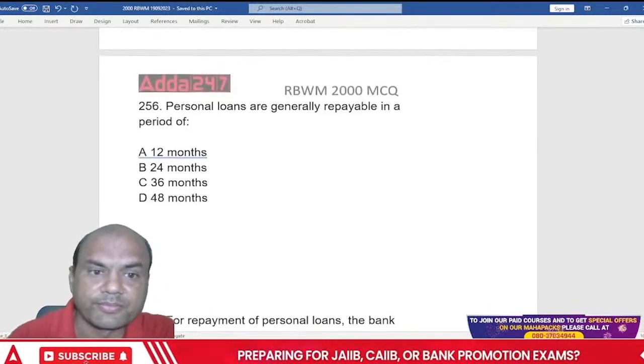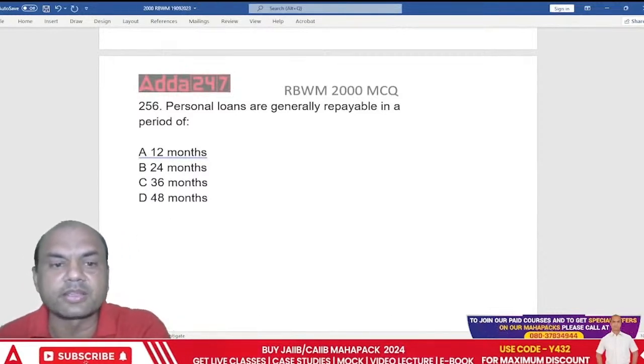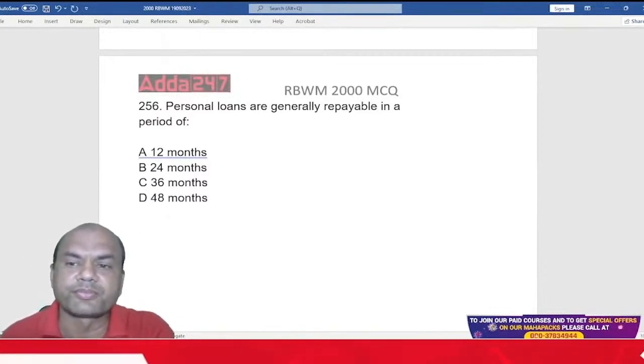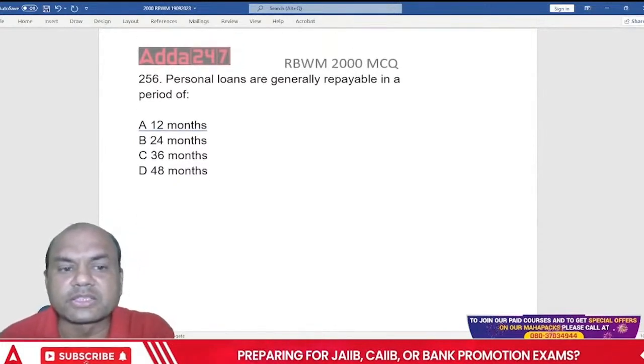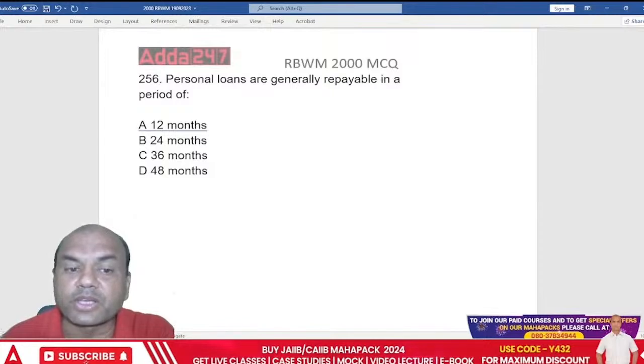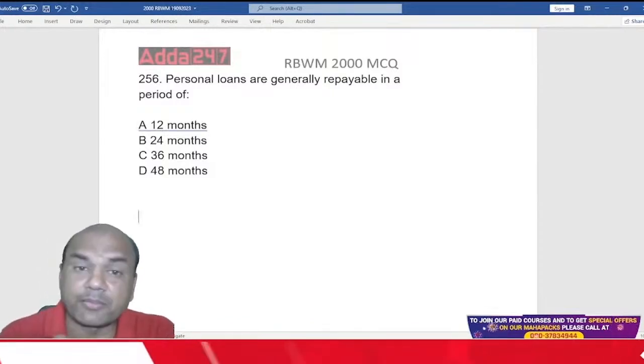Next one. Personal loans are repayable in a period of what? What do you say, guys? 12 months, 24 months, 36 months, 48 months. Generally, I'm talking of generally.